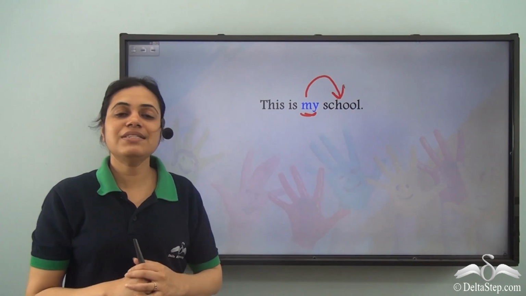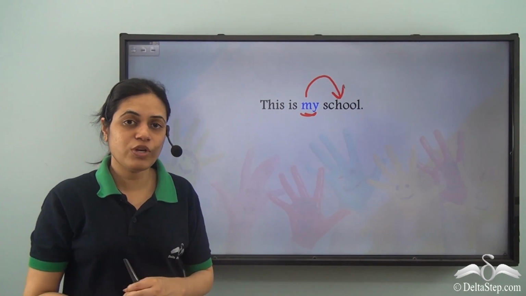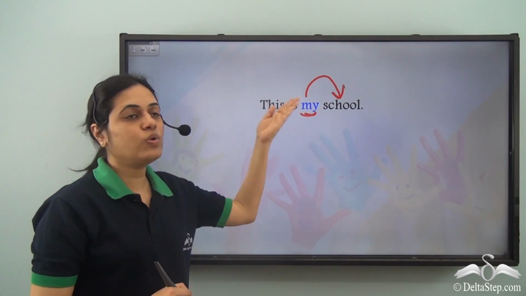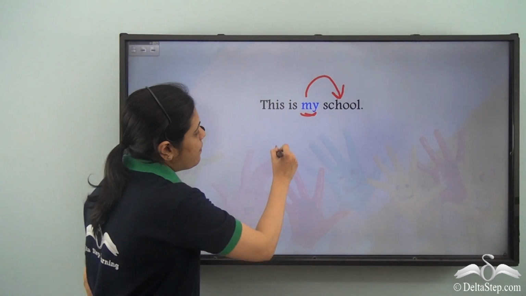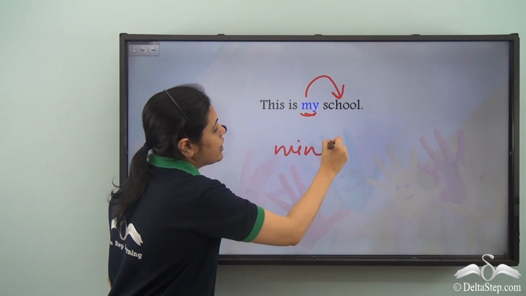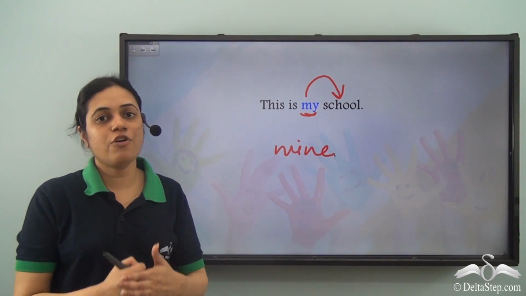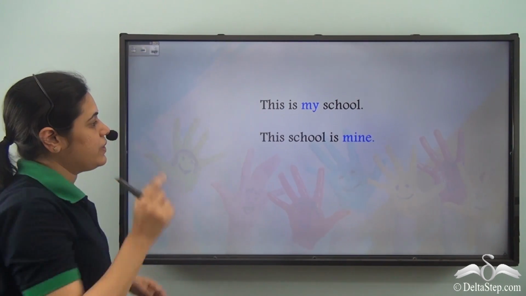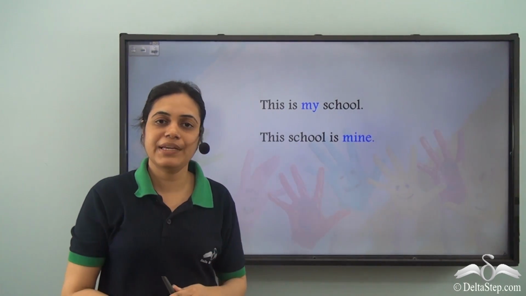Now can you write this sentence using the possessive pronoun? It will be this school is mine. Mine is the possessive pronoun for first person singular. So the sentence will be, this school is mine.